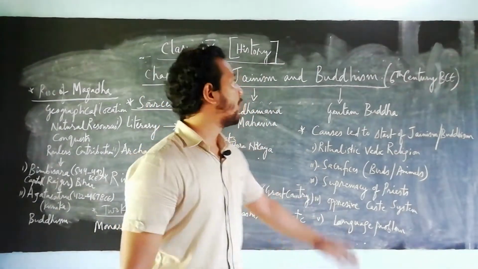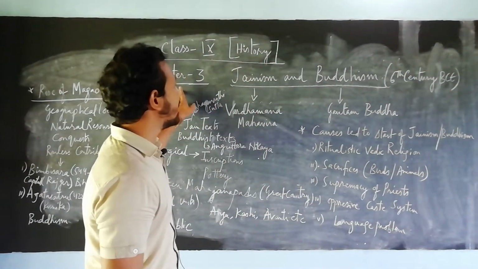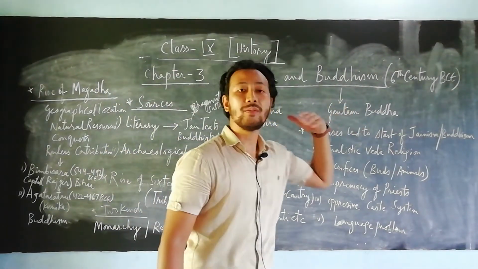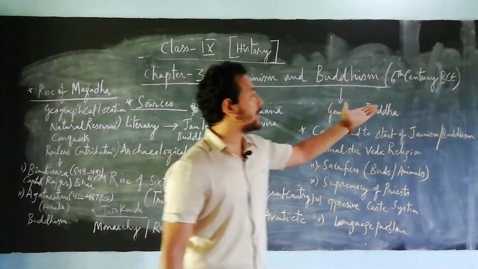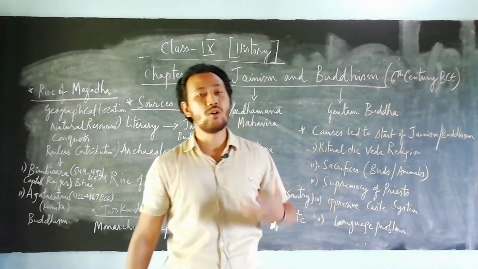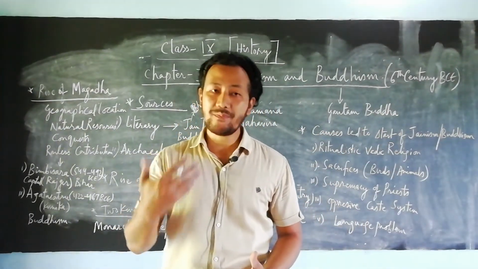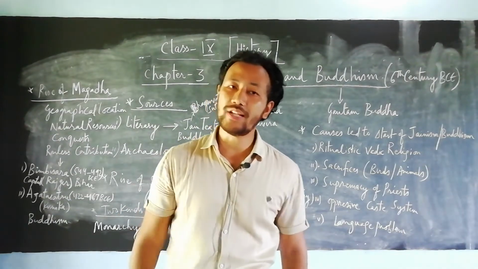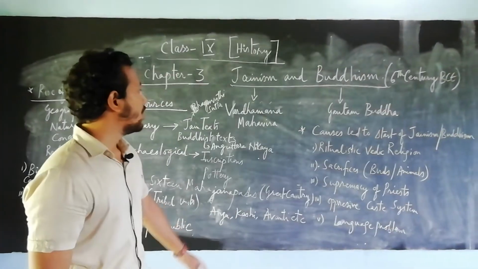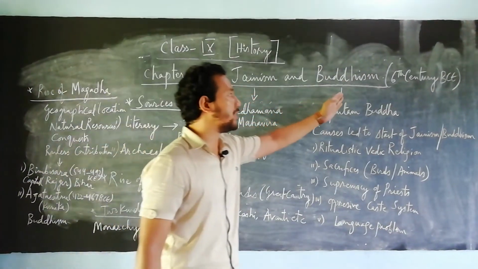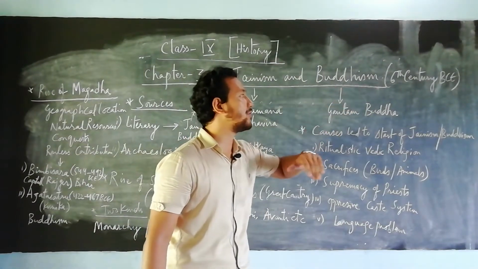So today from your history portion, that is chapter number 3, Jainism and Buddhism, which mainly flourished in the 6th century BC, we will be talking about the important points that we need to focus on in this chapter. First of all, talking about Jainism as well as Buddhism, which mainly flourished in the 6th century BC.